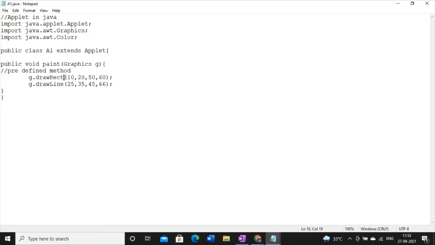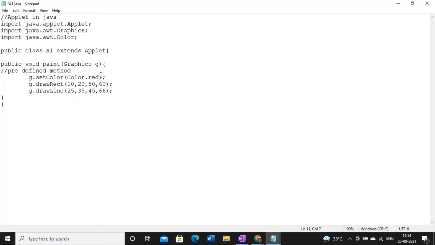But here you have to understand one programming technique. Say I am just writing set color, which means I want to set some color. I don't know what color to set, so I will use this Color class. Now we are going to see the application of this Color class. Here I have to write Color dot and then the color name. Say I'm writing the color name as red. And since set color is a method, here I have to write g dot, which is the object reference, dot set color.